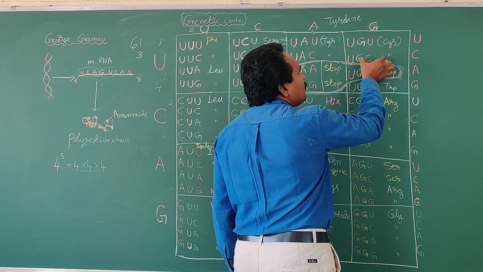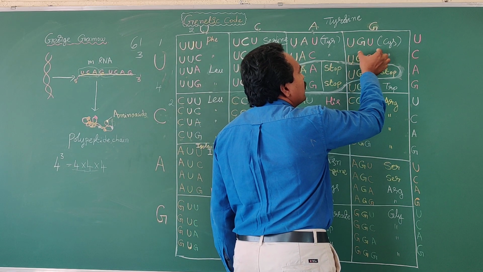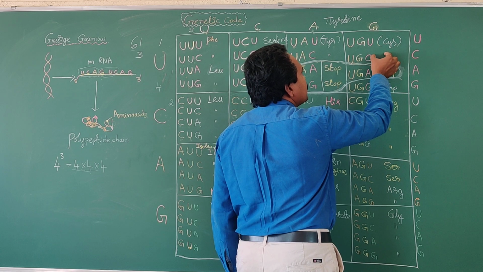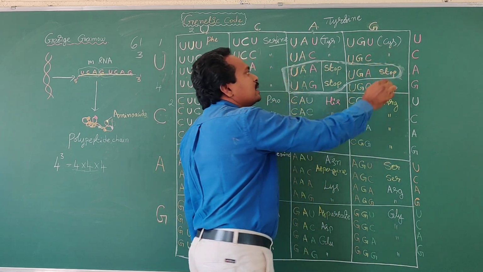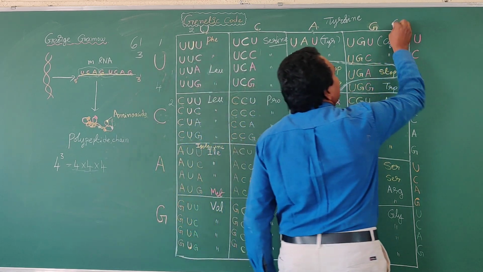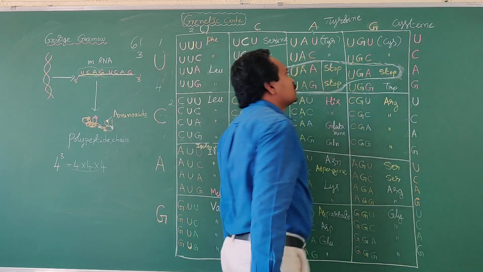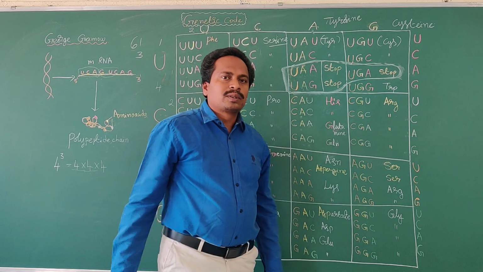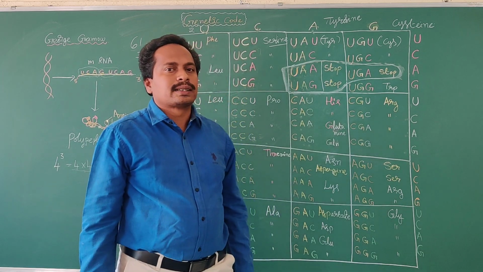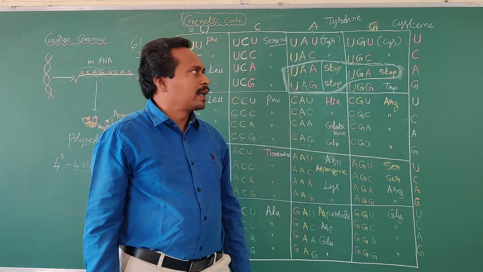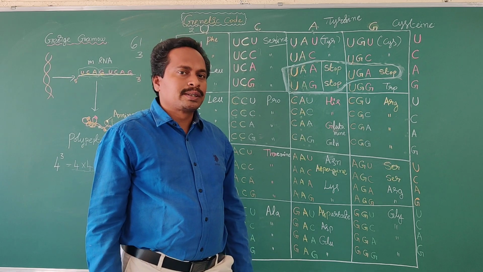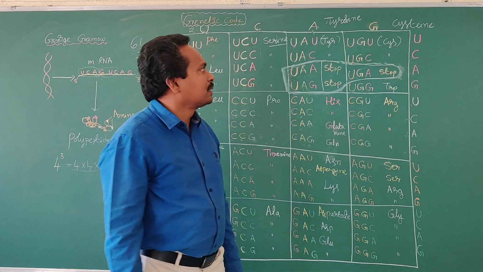Next, in this column, the UGU codon codes for synthesis of cysteine amino acid. Cysteine. We have already learned about the two types of amino acids, cysteine and methionine, in the mineral nutrition chapter, that is in first PUC.